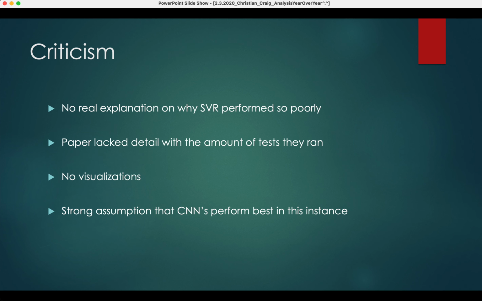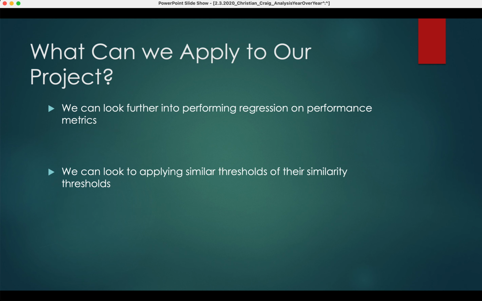Some criticism is that there's no real explanation on why SVR performed so poorly, and the paper lacked detail with the amount of tests that they ran. And there's also no visualizations given by the paper. And then there's also a strong assumption that CNN would outperform best in this instance.